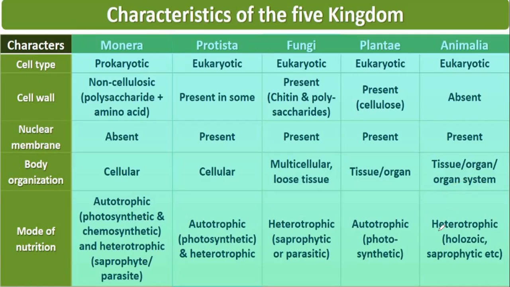Most animals are heterotrophic. In no condition can they prepare their own food. So they are holozoic, or sometimes saprophytic also. In this way, these are some of the characters of the different kingdoms.